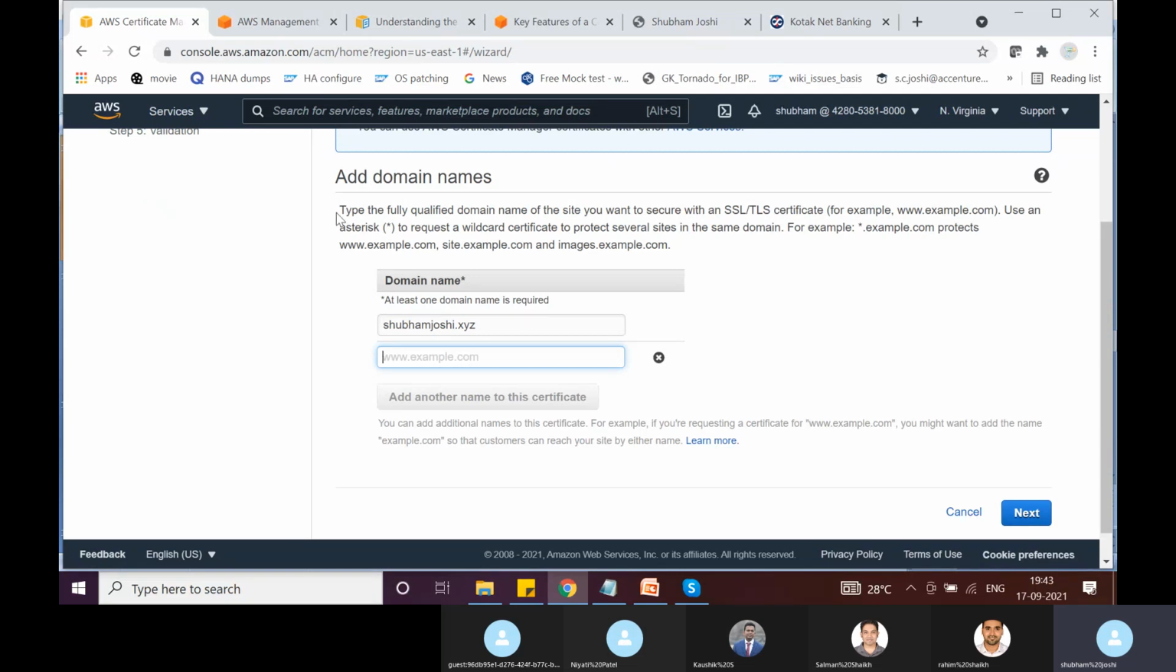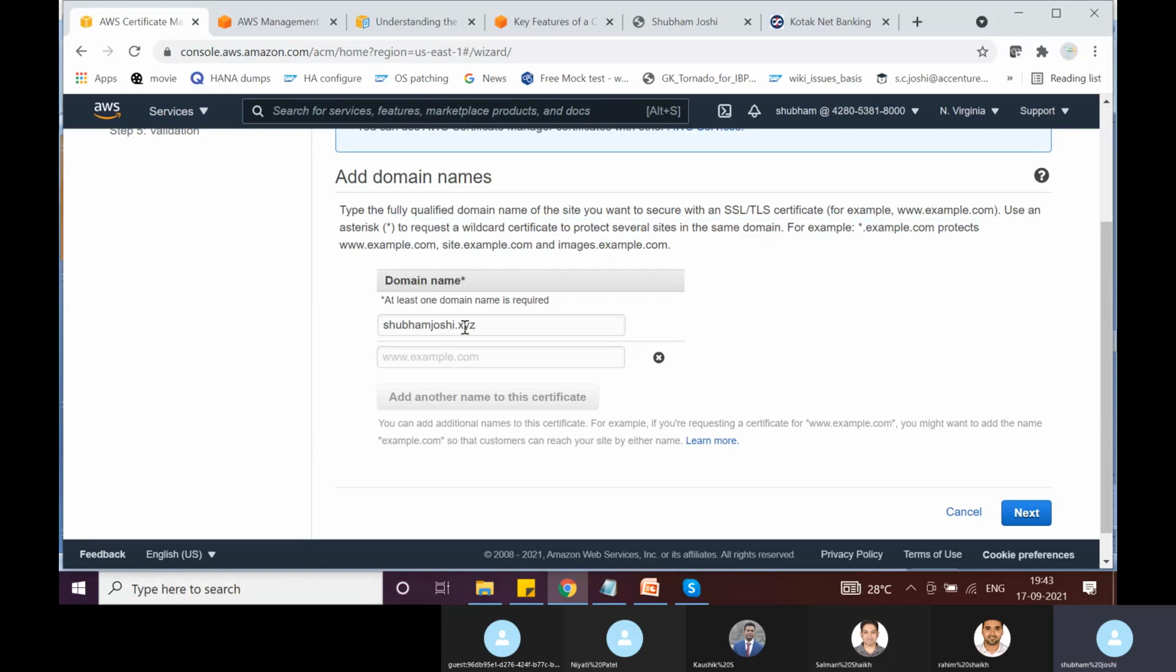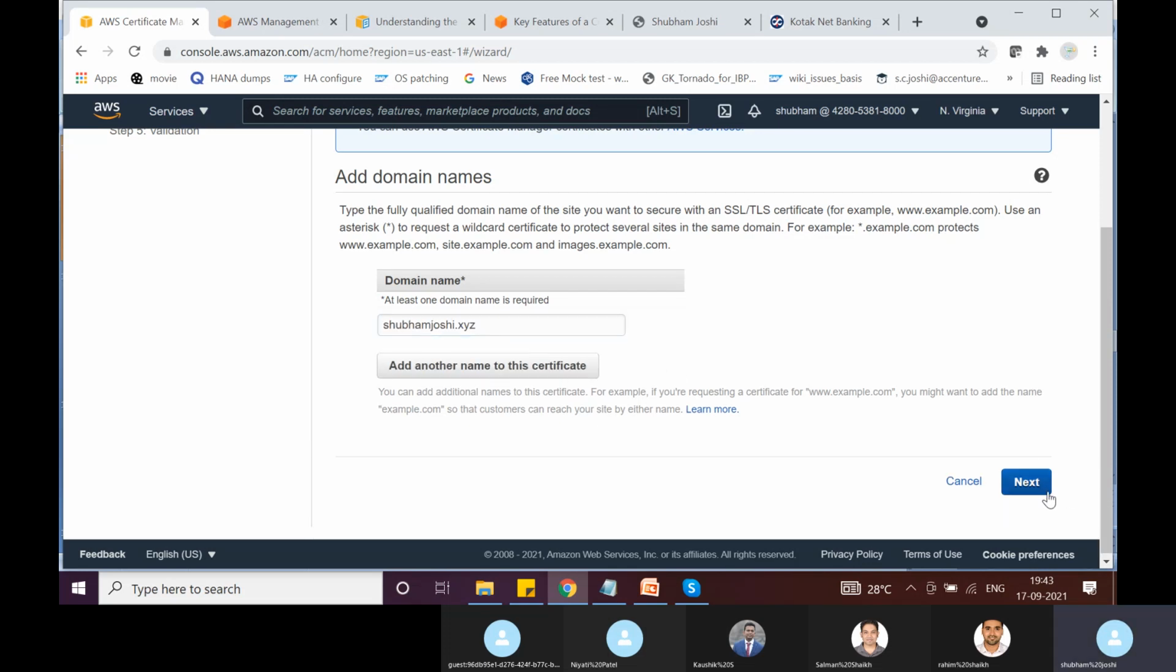That is also fine. So they are saying type the fully qualified domain name of the site you want to secure with an SSL certificate. Use an asterisk to request a wildcard certificate to protect several sites in the same domain. That is not our case. I will simply generate an SSL certificate for my Apex domain. So I will say next.